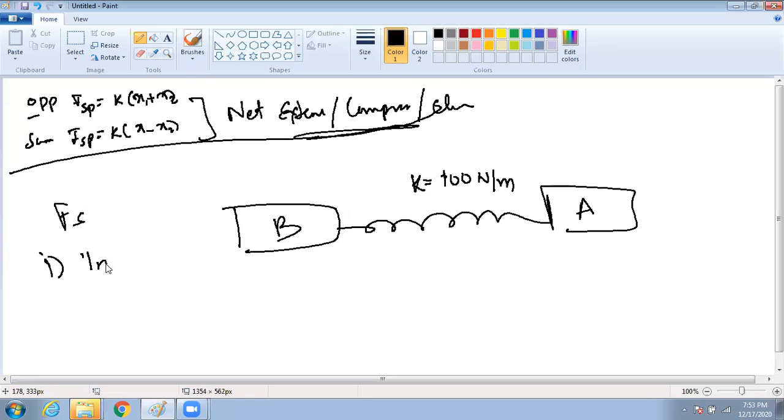First is 1 meter displaced in opposite direction. Second, 1 meter displaced in same direction. Quickly tell me the answer.